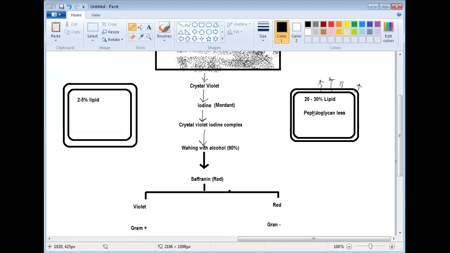Now see, it has become colorless. So when you add the counter stain, it will take the stain. But the other is already stained, so it will not take the stain. Is this clear? Based on that, we are able to see one is violet, another is red, and we can say this is gram positive, this is gram negative.